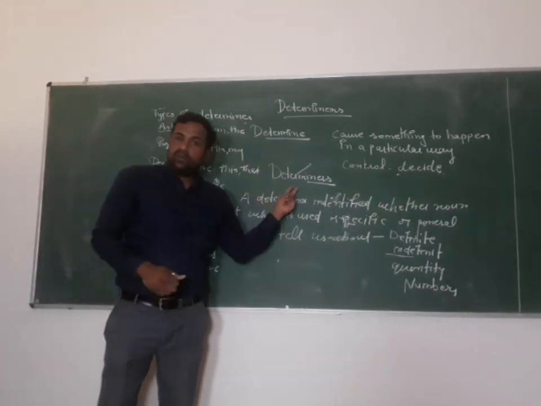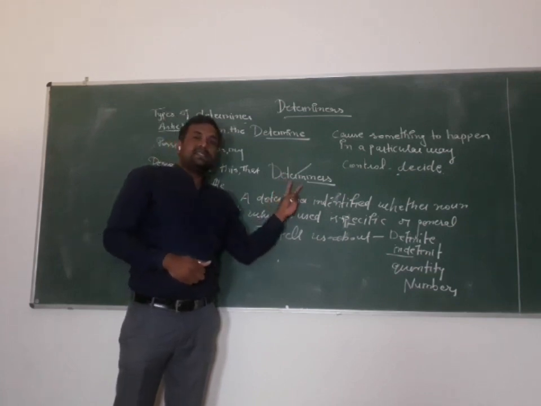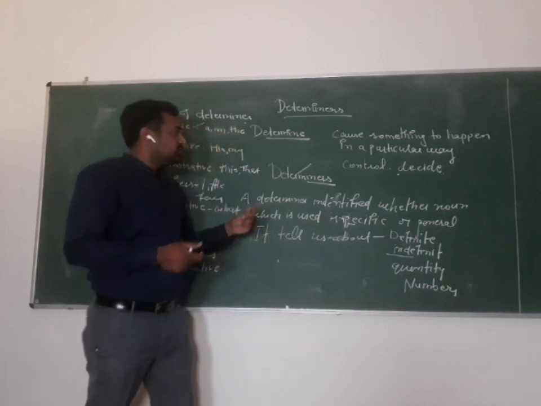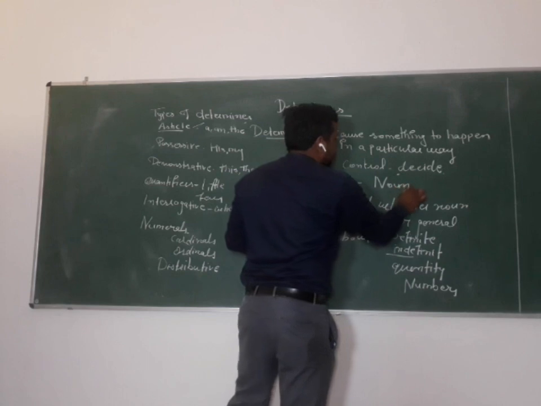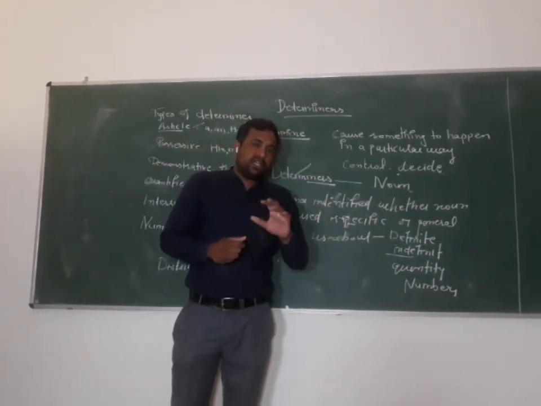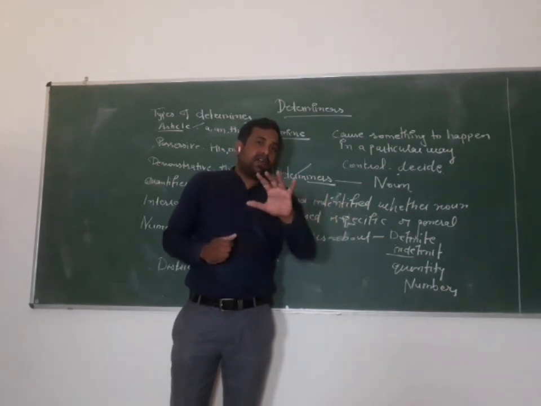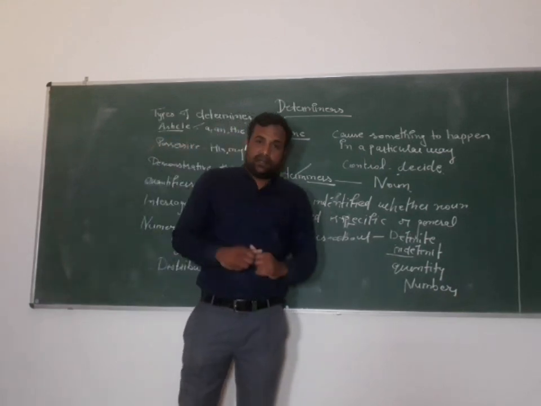Determiner, you understood now? What is a determiner? A determiner always tells us about the noun, which kind of noun it is, and it has a relation with the noun. Students, you have heard many words which have a strong relation with each other. Like whenever you take the word day, the word night comes automatically in your mind.